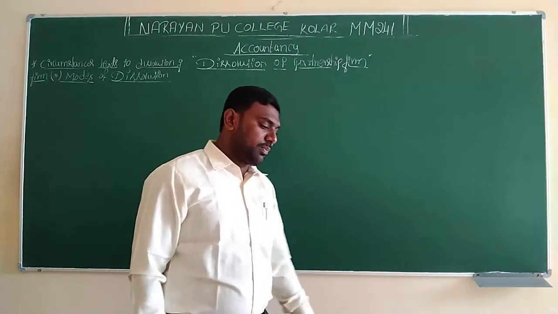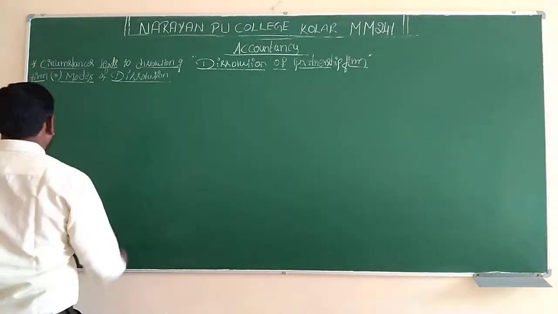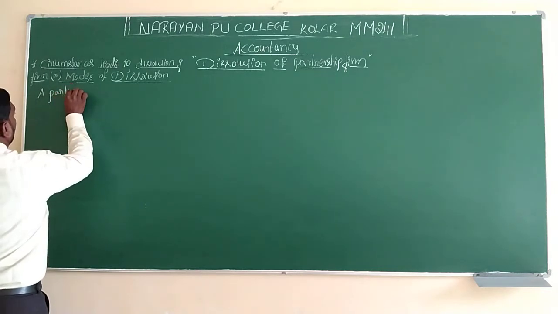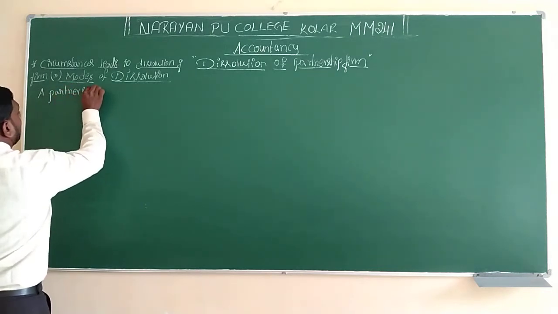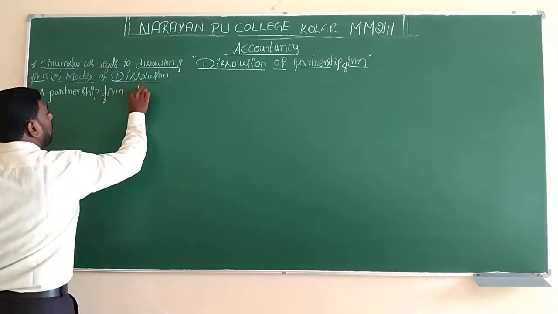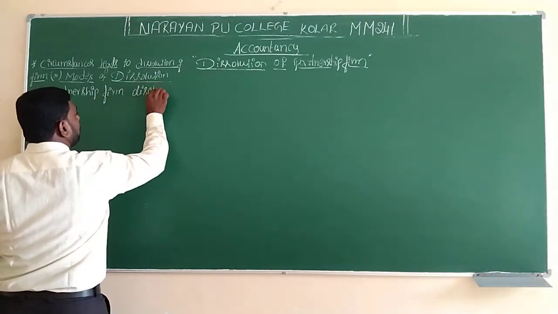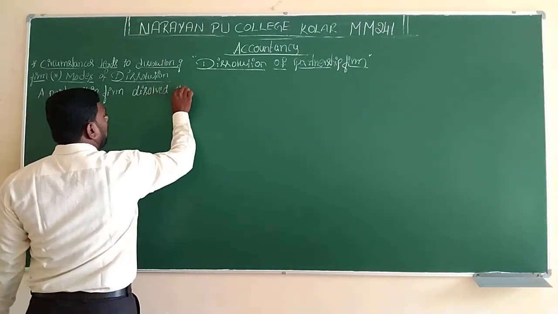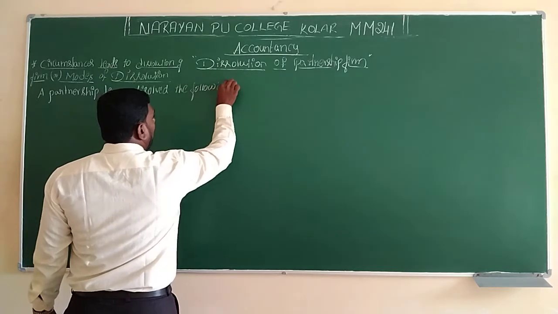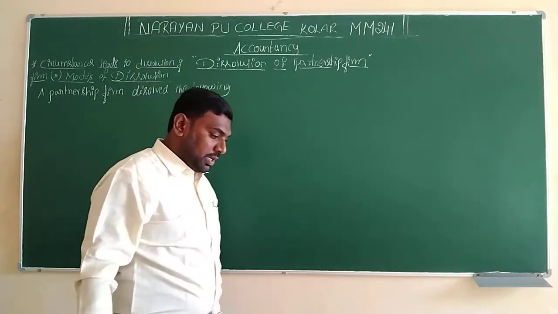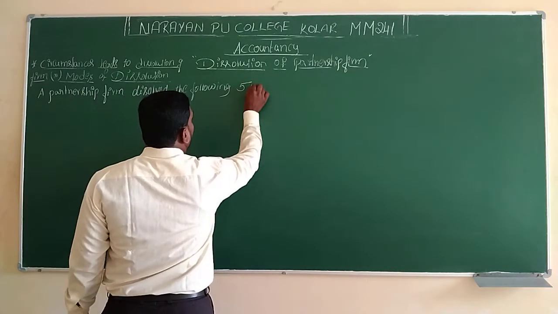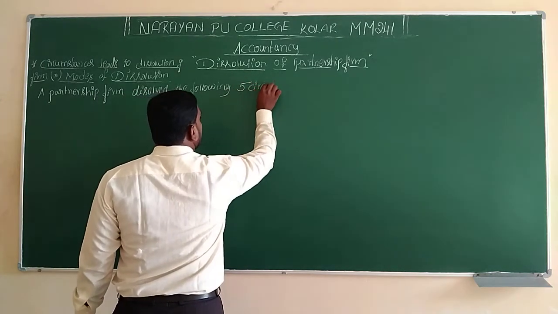A partnership firm is dissolved in the following 5 circumstances.